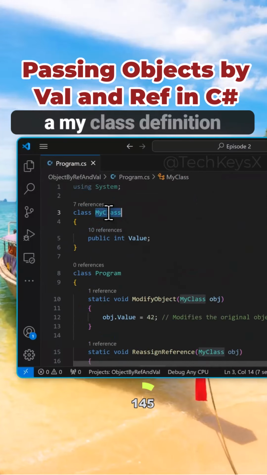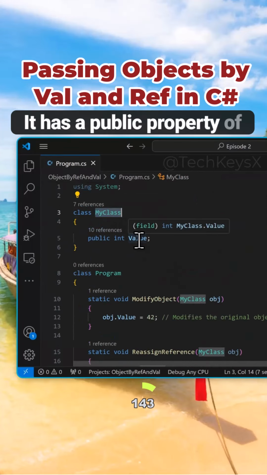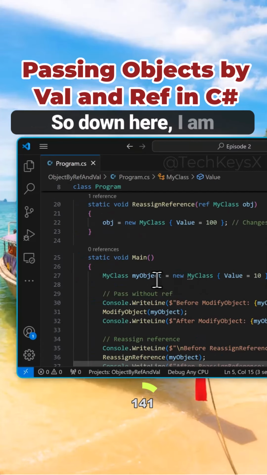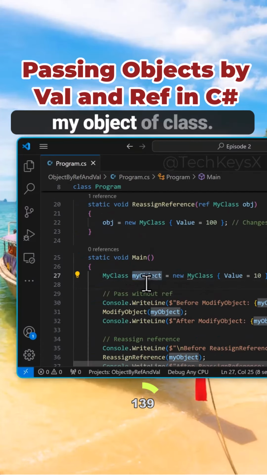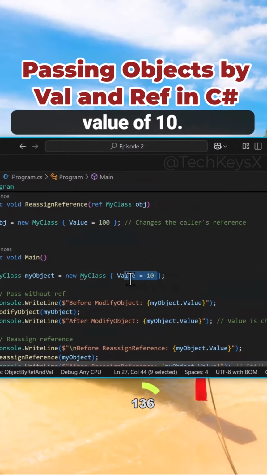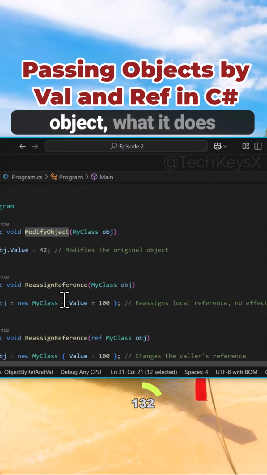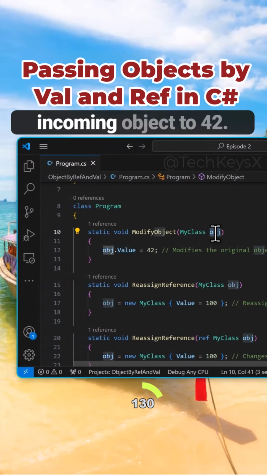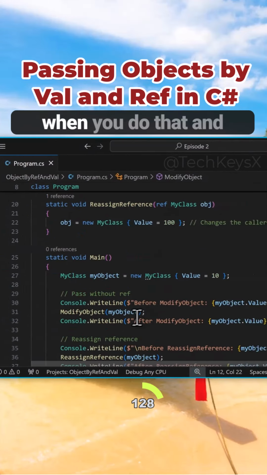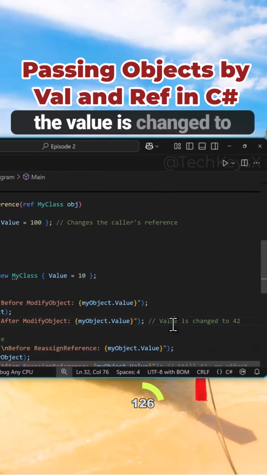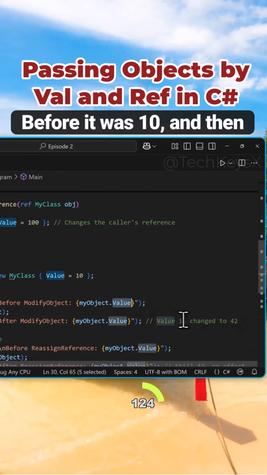So let's understand. I have in my class definition here a public property called Value of data type int. Down here, I am creating a variable called myObject of my class, which will have a default value of 10. If you pass it without reference, see here ModifyObject, what it does is change the value of the incoming object to 42. As you can see, when we pass it by value, the value is changed to 42. Before it was 10, and then it changes to 42.